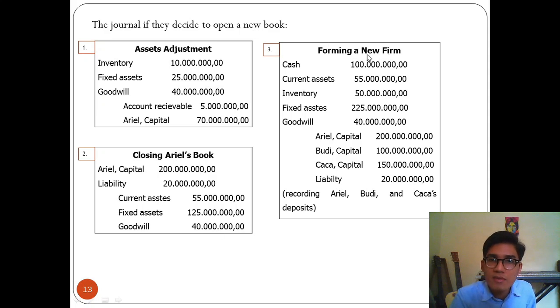And for forming a new firm, put cash, current assets, inventory, fixed assets, and goodwill on debit, and credit all of their capitals and their liability. These are the numbers.